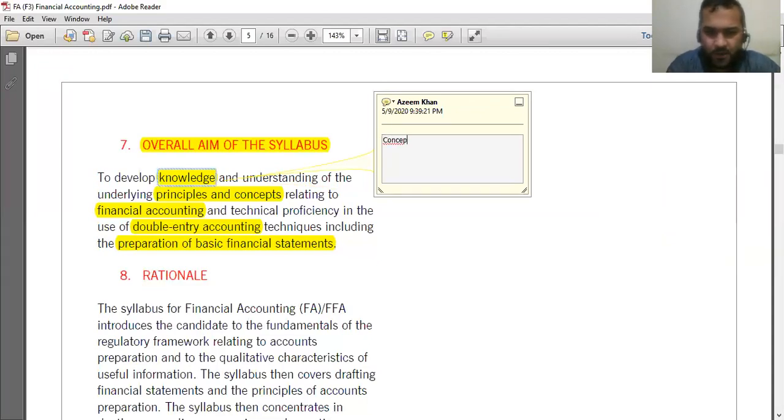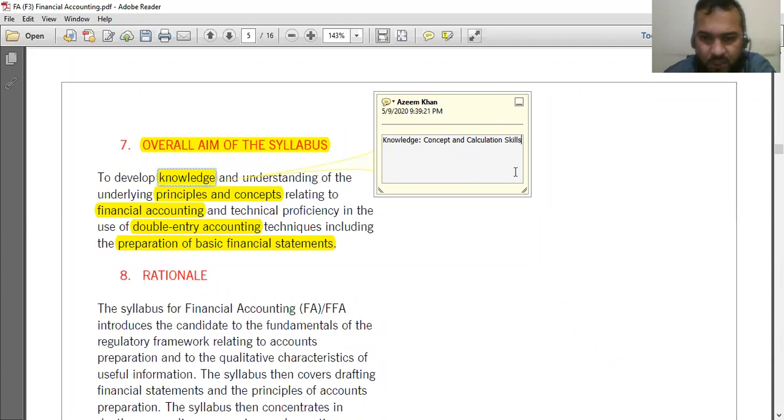will test your concept and your calculation skills. So your focus at the knowledge level will be about concepts. You must know the basic definition and explanation of the topic. Now, knowledge about what? Knowledge about the accounting principles.